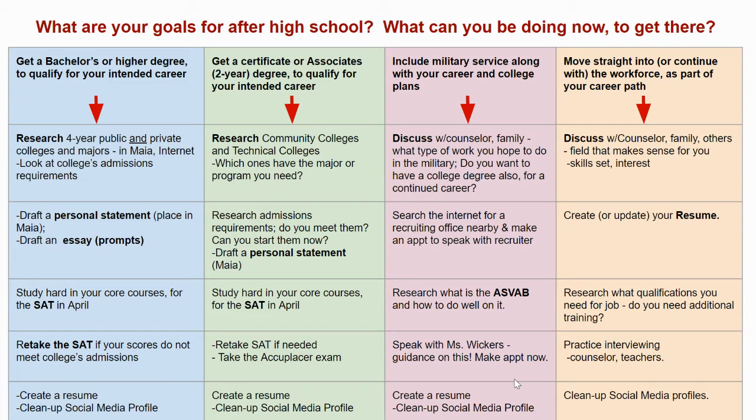Now, if your interest for post-secondary is either the purple column or the tannish yellow column in the middle and right, which is military service or going straight into the workforce, you may not need a personal statement or an essay to do those. But reminding you, personal statement is an ICAP requirement for this year, and it's going to be for your graduation. So you still need to start drafting a personal statement.